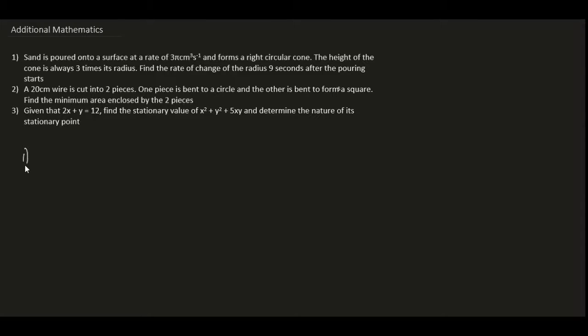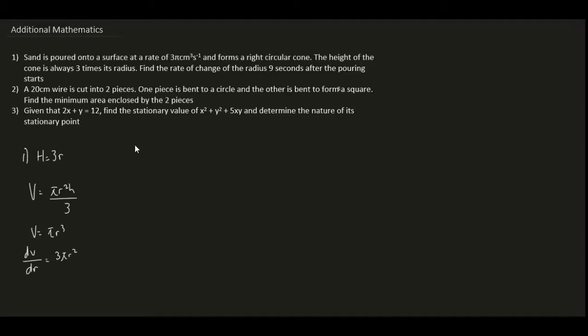Question number 1 is about rate of change. Let's just take in the information. The first thing we know is h equals 3r, and since volume is equal to pi r squared h over 3, if we replace h with 3r, we then have a volume of pi r cubed. So far so good. If we get dV over dr, that will give us 3 pi r squared. And right now we have 3 pi centimeter cubed per second.